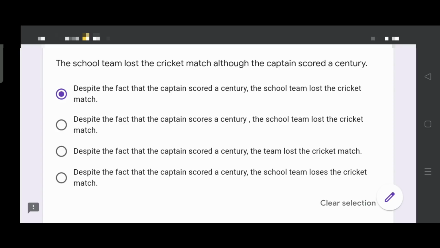In the next option, there is something missing here. Omission. And what is it? Here they have mentioned only the team, but it's the cricket team. You cannot omit anything unnecessarily. Next, despite the fact that the captain scored a century, the school team loses the cricket match. Incorrect. Tense. Loses. It must be lost. Hence, I have not chosen the last three options.